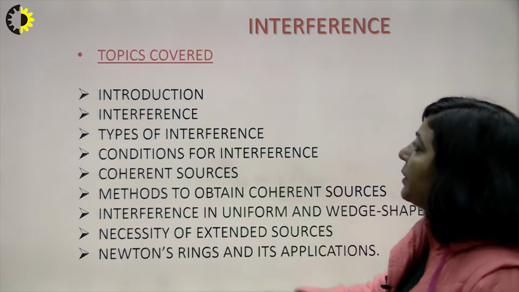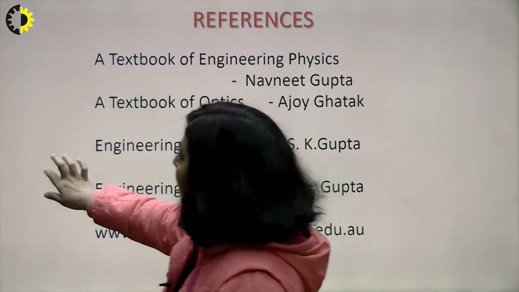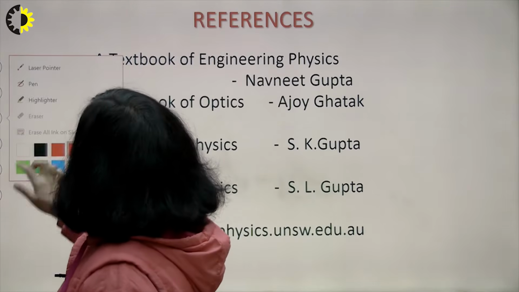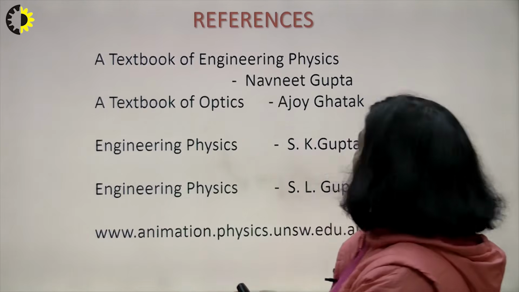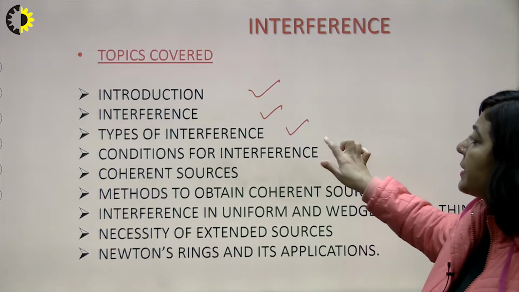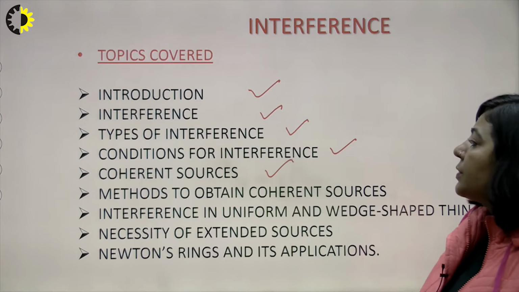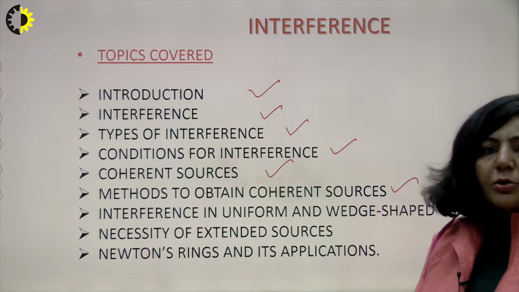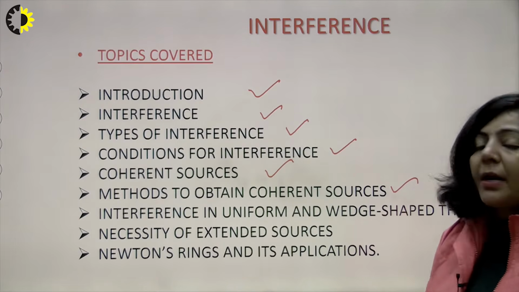We have already covered this introduction part: interference, type of interference, condition of interference, coherent sources, and methods to obtain coherent sources. So we have already discussed all these things in our last lecture.